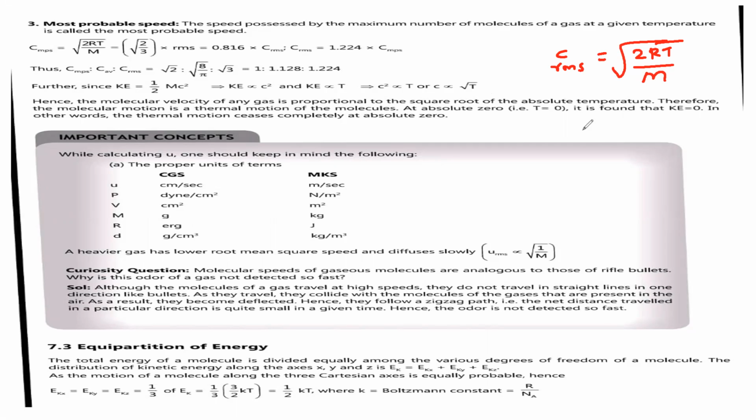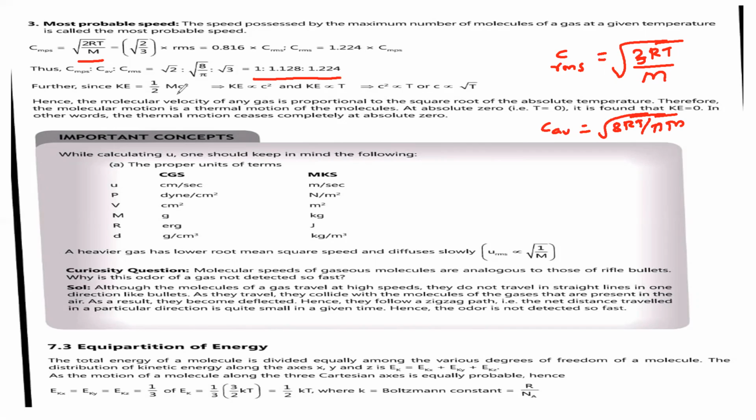And C average is equal to root of 8RT by pi M. And C most probable velocity is equal to root of 2RT by M. So what is the relation between all the three? 1 : 1.128 : 1.224.